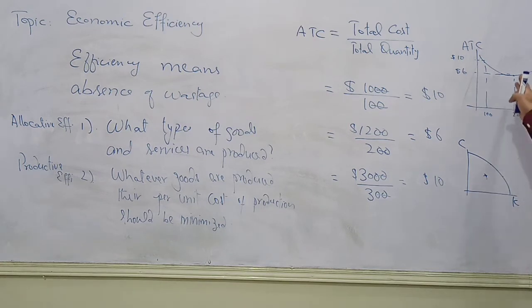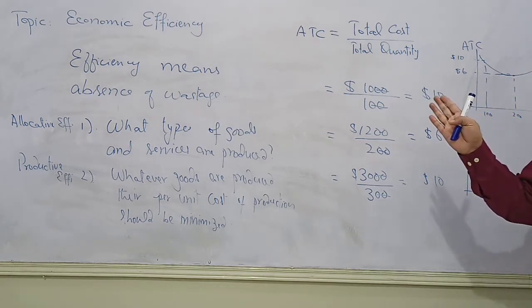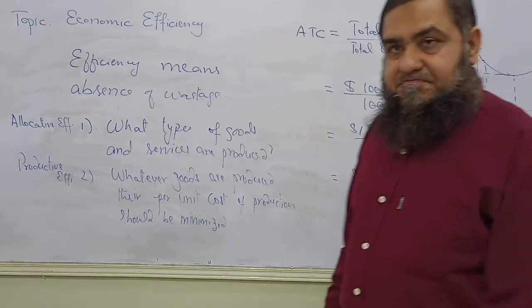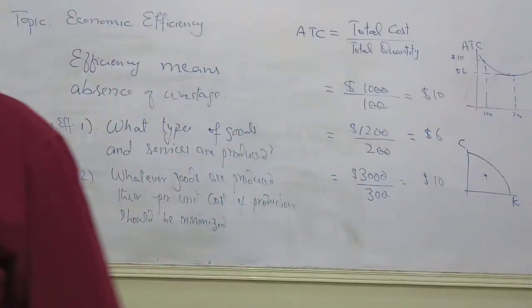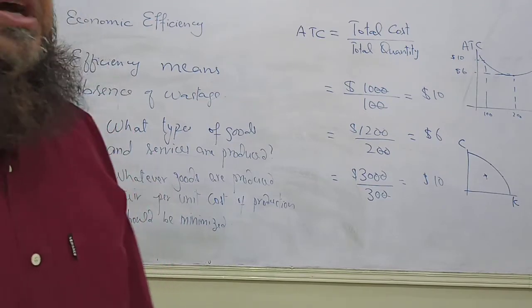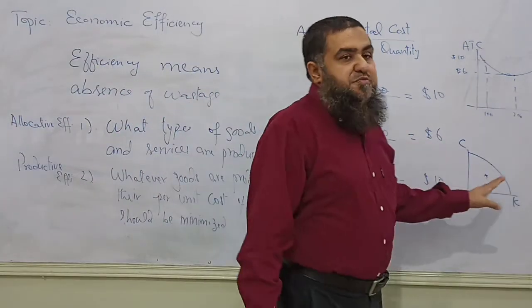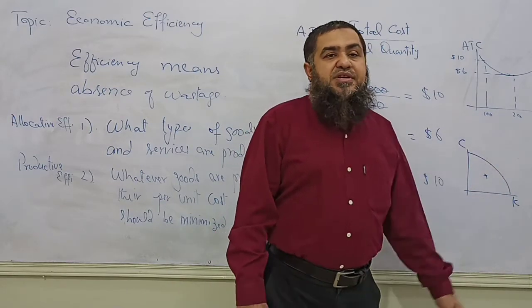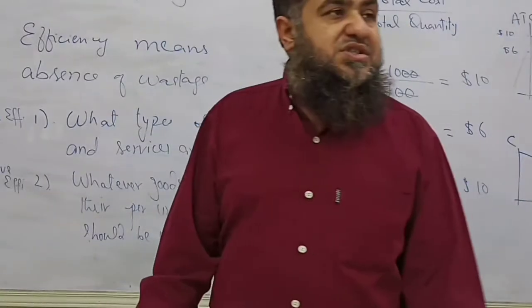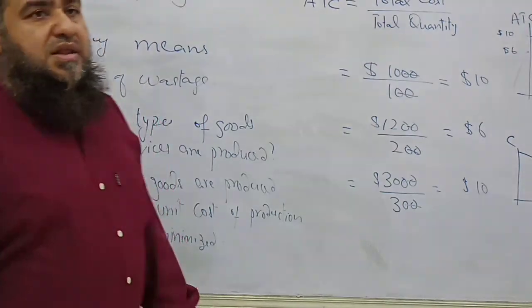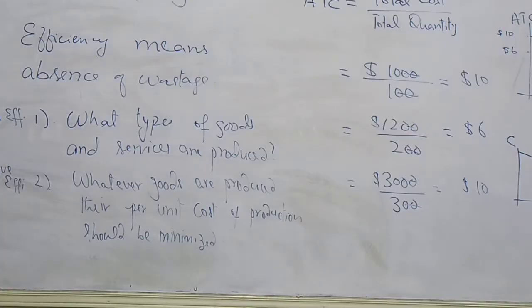For a firm, we say it should be producing at the minimum point of its per unit cost. But when we talk about the economy, it should have full employment, and when it has full employment, nothing is wasted. So we say it achieves productive efficiency, because the name of this curve is the production possibility curve. It tells us about the possibilities of production of two goods when all the resources of an economy are fully employed. Clear or not?